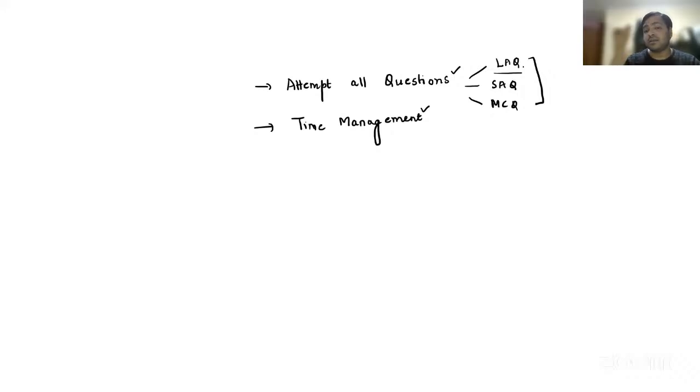Apart from that, I always ask you to draw the structures. Very, very important. Do not write the answers in paragraph form. No examiner will be reading your paragraphs. Try to write in points and highlight the keywords.